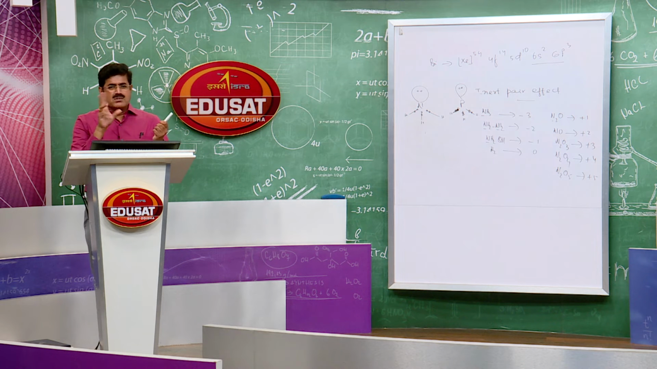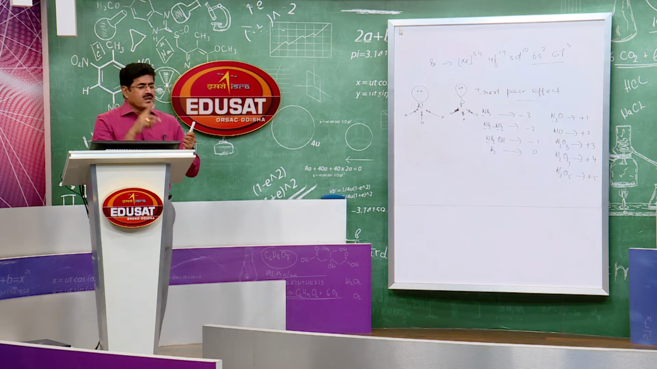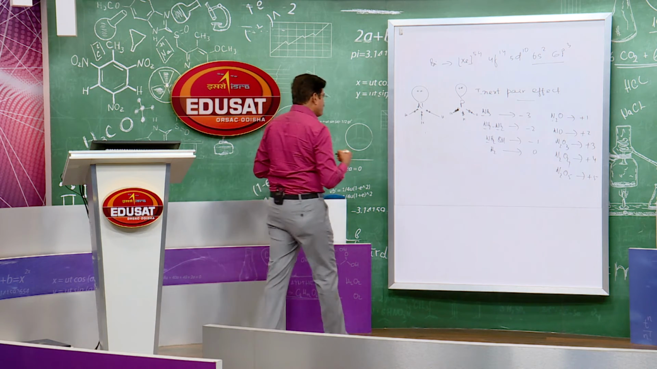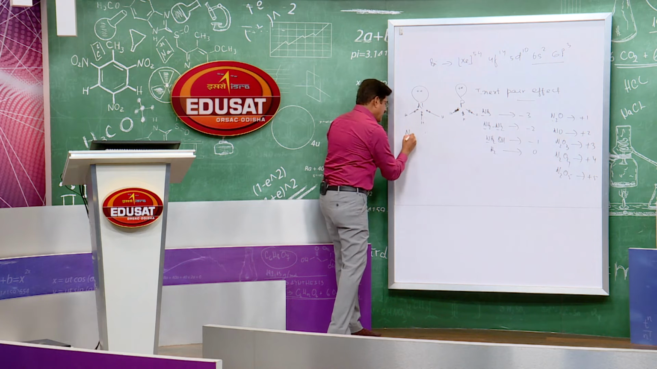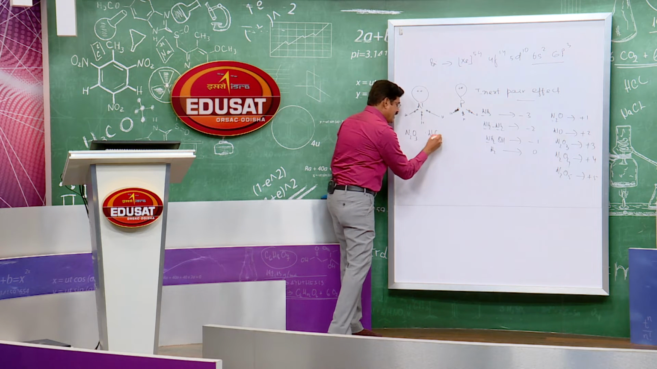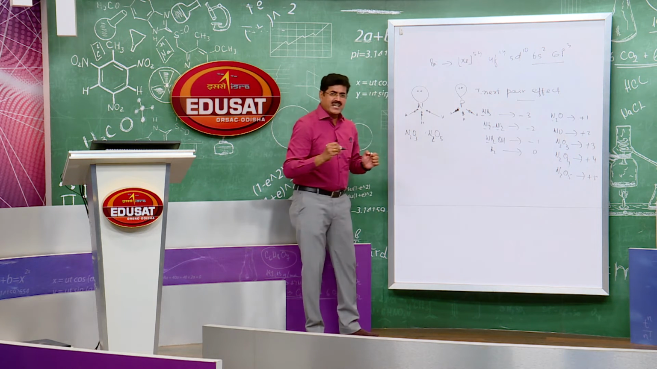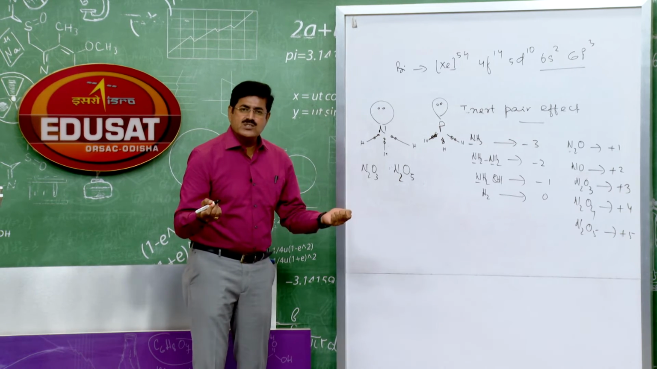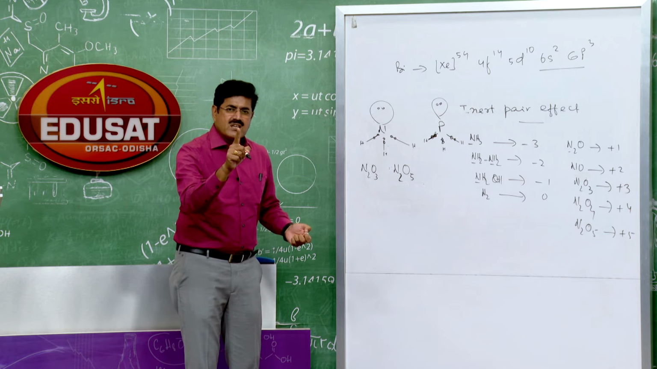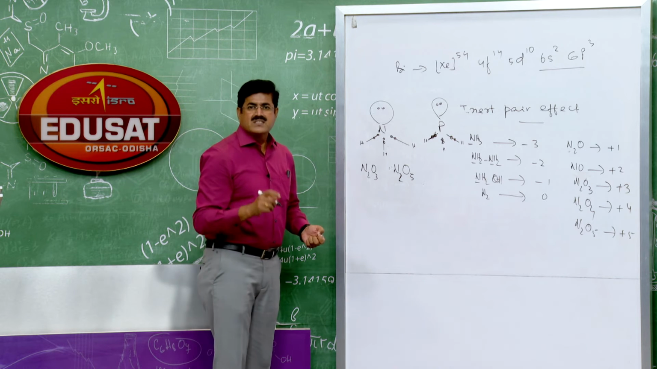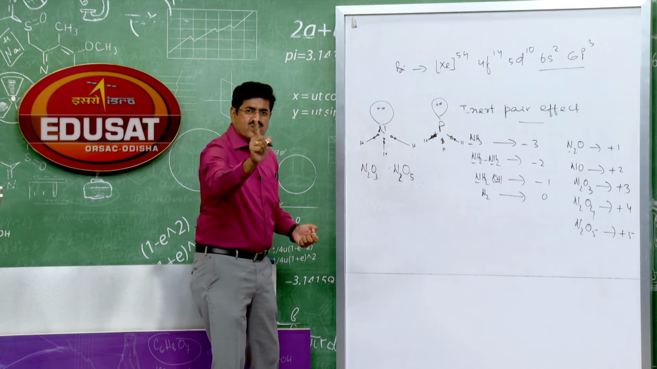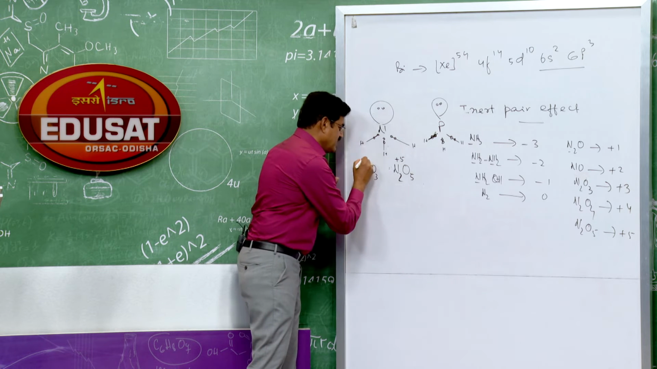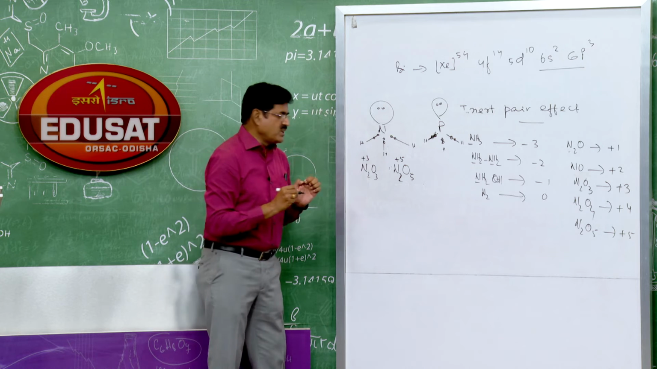Then if you compare the acidic character between E2O3 and E2O5, for example, N2O3 and N2O5, which is more acidic? In oxides or in oxoacids, the greater the oxidation state of the central atom, the stronger the acid. So which has the higher oxidation state? Nitrogen is +5 here, and here nitrogen is +3. So which is more acidic? N2O5.